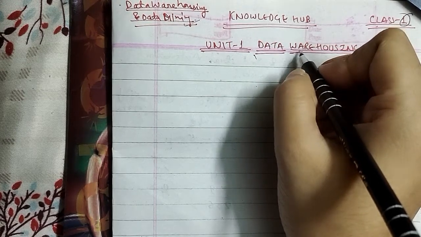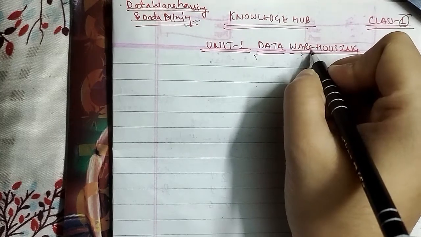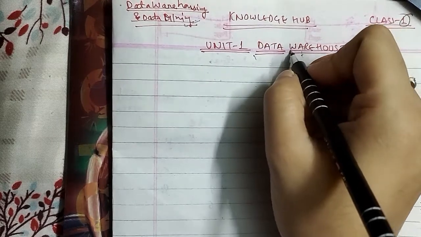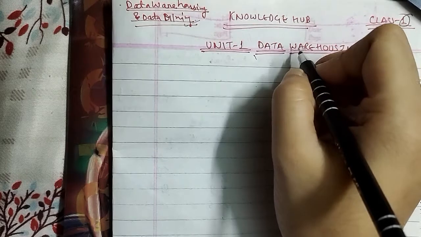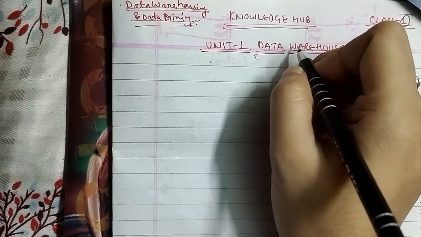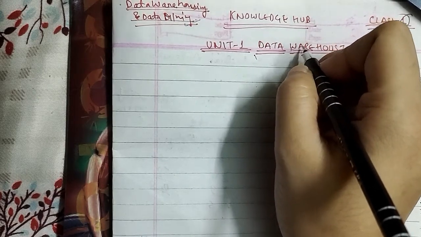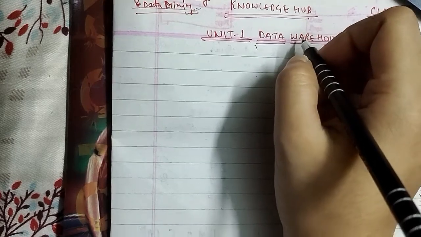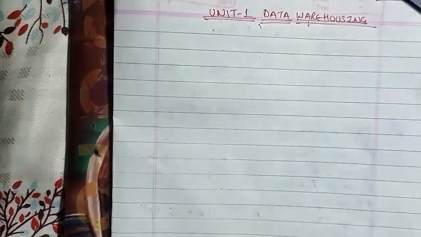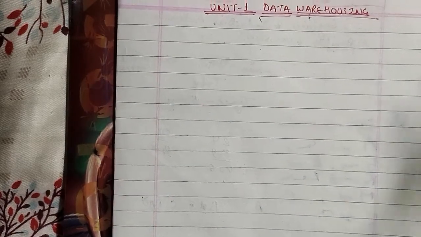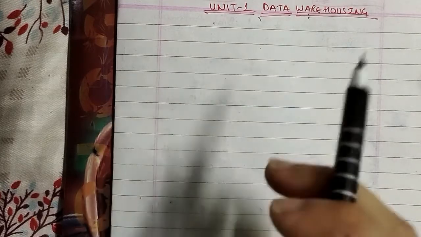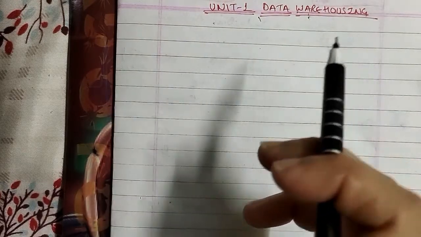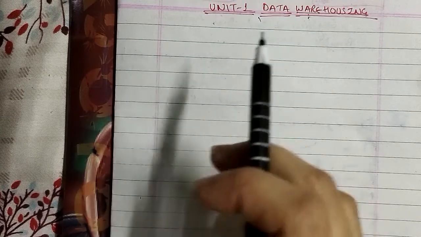Let's go ahead, starting with data warehousing. Before that, we have to know about the data warehouse. It is a collection of data designed to support management in the decision-making process. If I'm talking about the components of the data warehouse, there are 5 components, which I will go through, and we'll go into detail in this class as well, so don't worry about that.